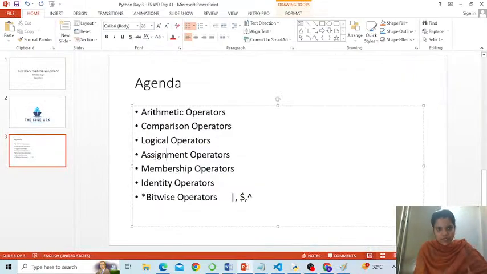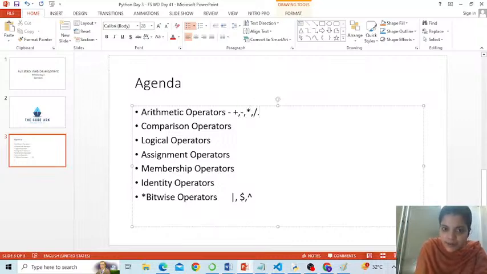Is it okay? Let us quickly put together what we have seen today. Arithmetic operators: plus, minus, multiply, divide. What else? Floor division, modulus and exponent, that is double asterisk. Comparison operators: equal to, not equal to, greater than or equal to, less than or equal to. Logical operators, only three: and, or, not.